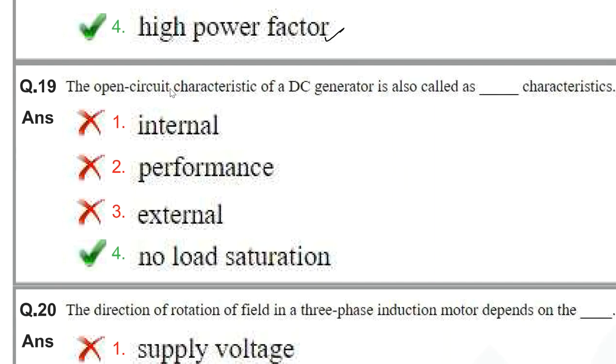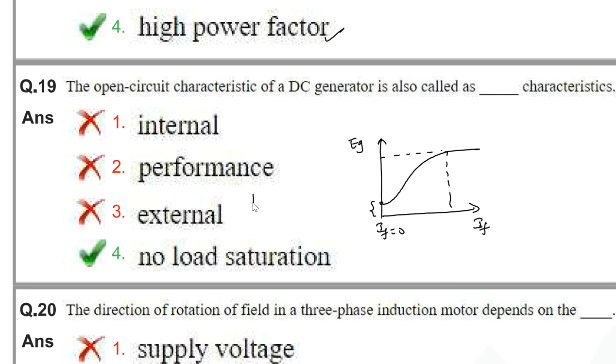Next one, the open circuit characteristics of a DC generator is also known as the no load characteristics or no load saturation. Here we plot the field current against the generated EMF. The curve starts like this and goes to a point of saturation, after which it remains a constant value. Even if you increase the field current, the voltage will not change. Initially, if there is no field current, there will still be some voltage, which we call the residual voltage.